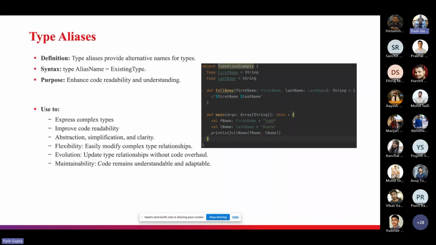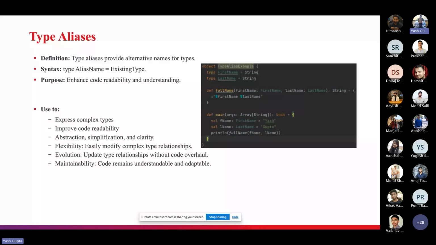So this type of hierarchy can be explained by type aliases. Okay. So type aliases will help you to declare your type. Suppose you want to create a type FirstName that can be of String. So type aliases allow us to create alternative names for existing types. They act as shortcuts that make our code more readable and intuitive. And by giving these meaningful names to types, we can abstract away low-level details and emphasize the purpose of the type, right?